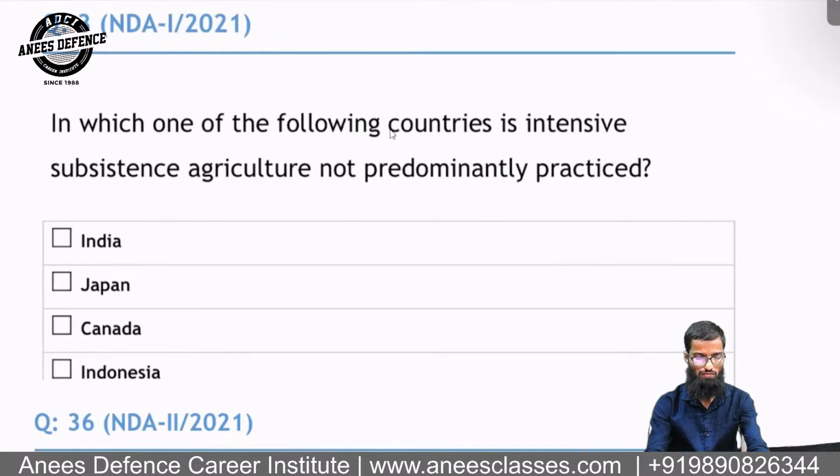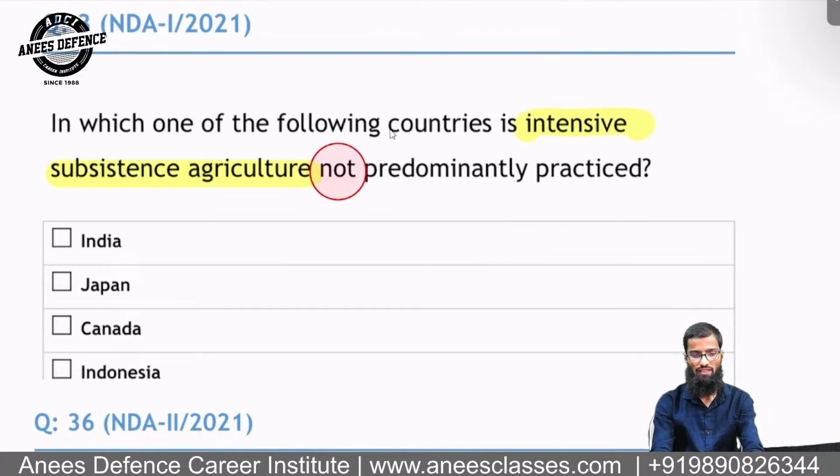Look, the first question, which you can see, in NDA 1 2021, they had asked, in which of the following countries is intensive subsistence agriculture not predominantly practiced? That is the question. Okay, so the question is about intensive subsistence agriculture. I have highlighted it. You can check. So they have asked, which is not. Again, here it is not. So it's very important.